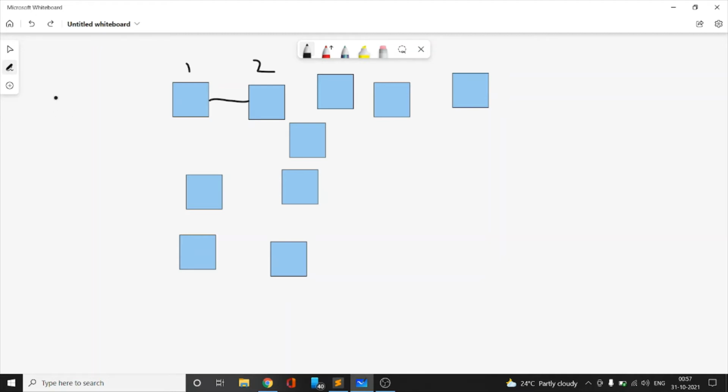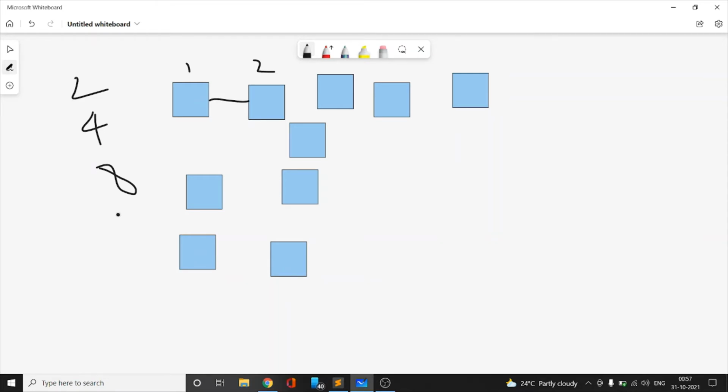So in the first hour we'll have 2 computers connected. Now we'll connect these 2 to another 2 computers. In the second hour we'll have 4 computers connected, 1, 2, 3 and 4. And now in the third hour we'll connect these 4 computers with another 4 computers, and in the third hour we'll have 8 computers connected.